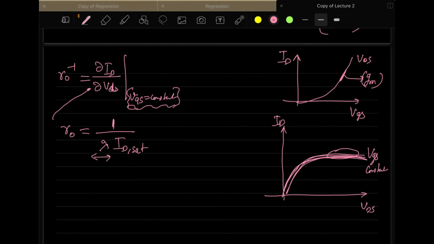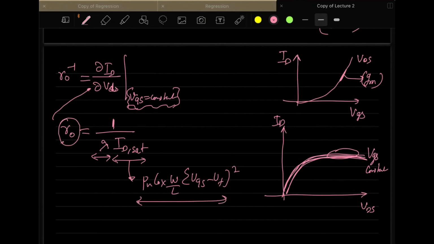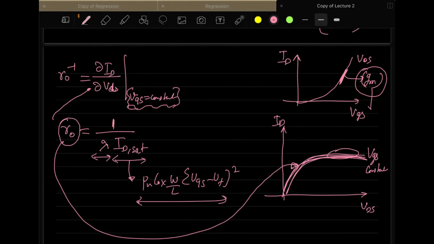This lambda we have already introduced, and ID sat is the saturation current ID, whose value is given as mu n Cox W by L (VGS minus VT) whole square. So this is the output resistance offered when you take the derivative of the output characteristics, and when you take the derivative of the input characteristics, the value is called GM, the transconductance. We are taking a small fluctuation here and a small fluctuation here to quantify the input and the output characteristics.